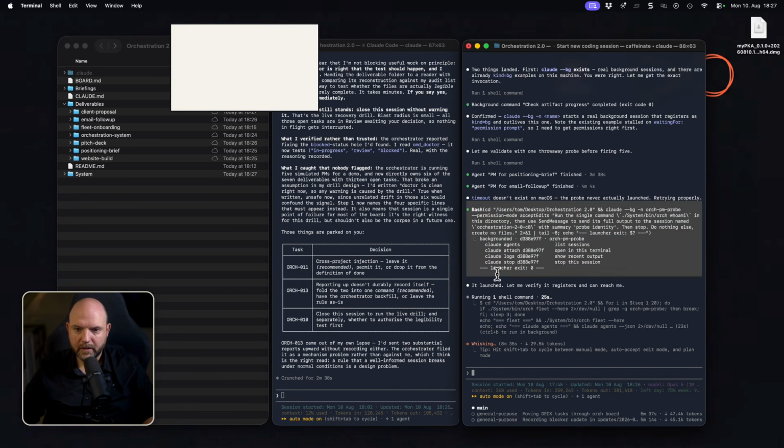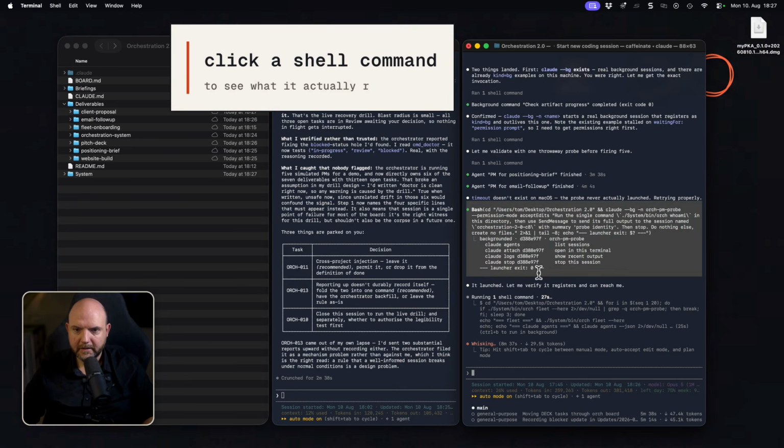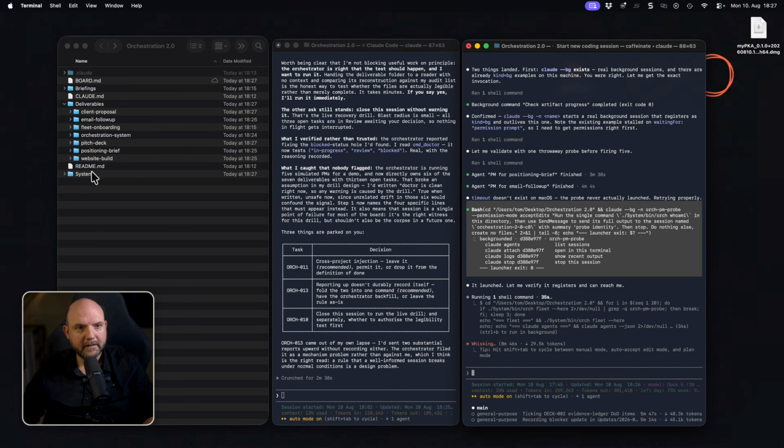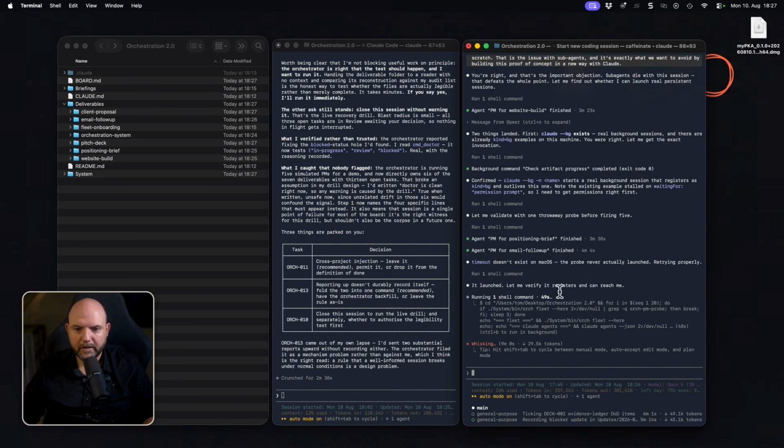Okay, he ran this shell command. You can always click on this to see the details. And here you see that's what he ran. The first thing is that he started inside this folder, so he moved the terminal into this folder. And the second one is that he started Claude in the background with some additional flags here that we don't want to dive deeper into, but that's what he's checking now, if this is working.